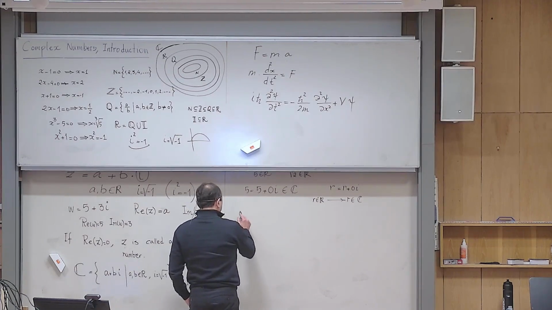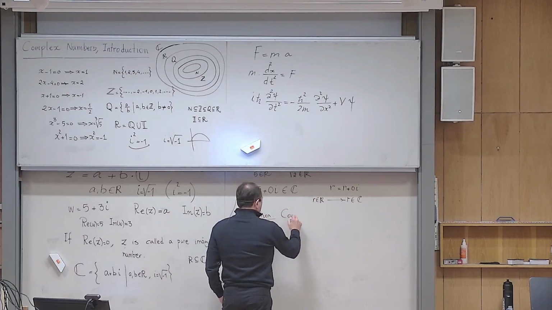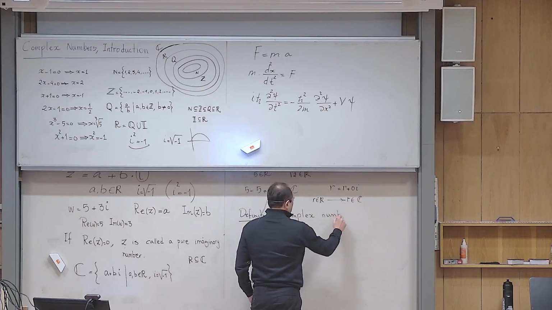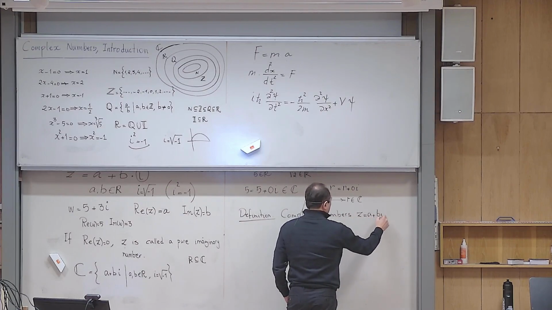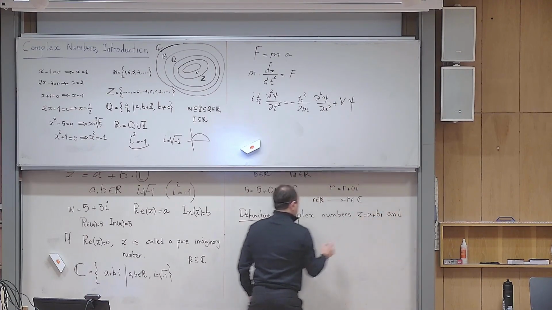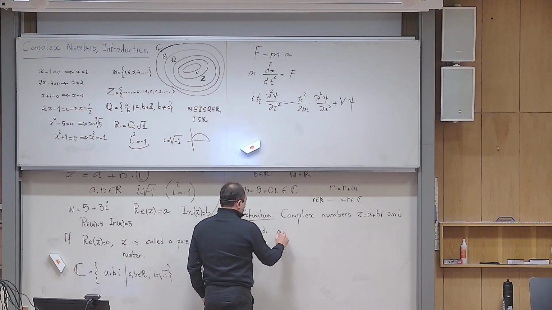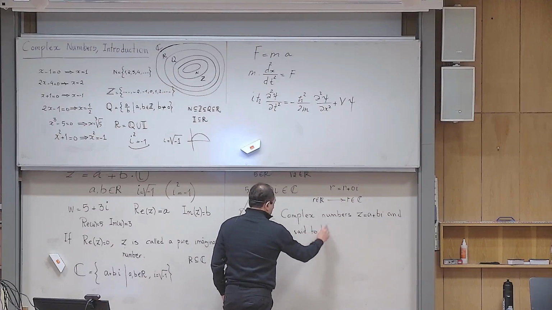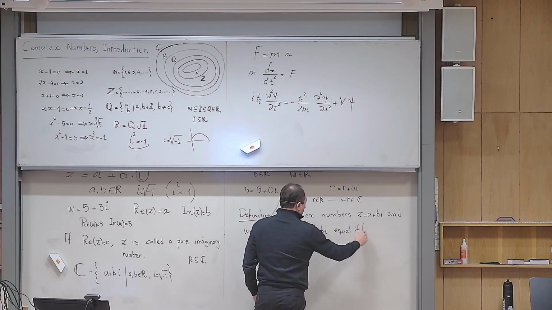Definition: complex numbers z equals a plus bi and w equals c plus di are said to be equal if, of course, and only if.